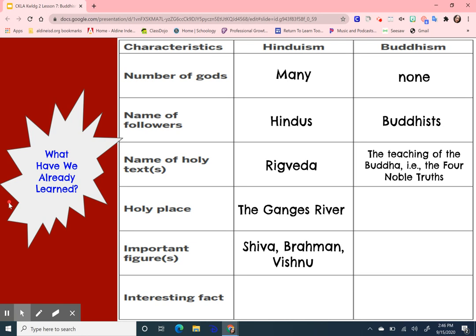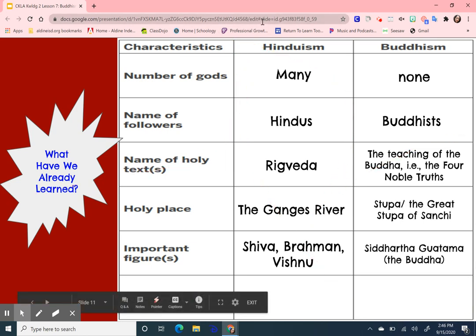The holy place is the stupa, the great stupa of Sanchi. And the important figure in Buddhism is Siddhartha, what? It's Siddhartha Gautama, the Buddha. So, boys and girls, today these are the facts that you have learned about Buddhism.